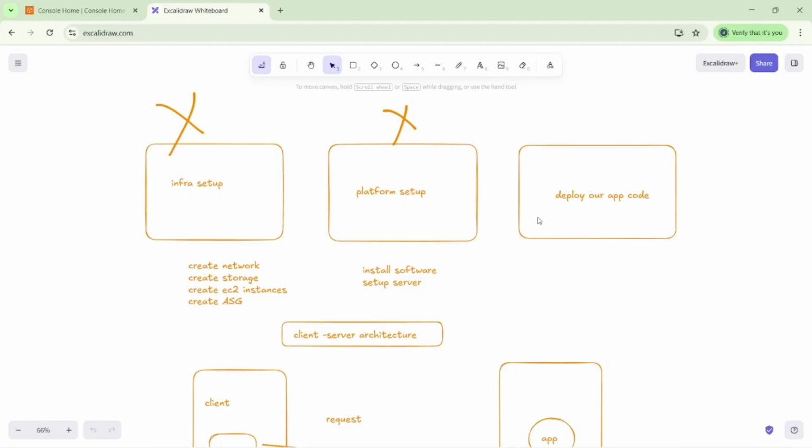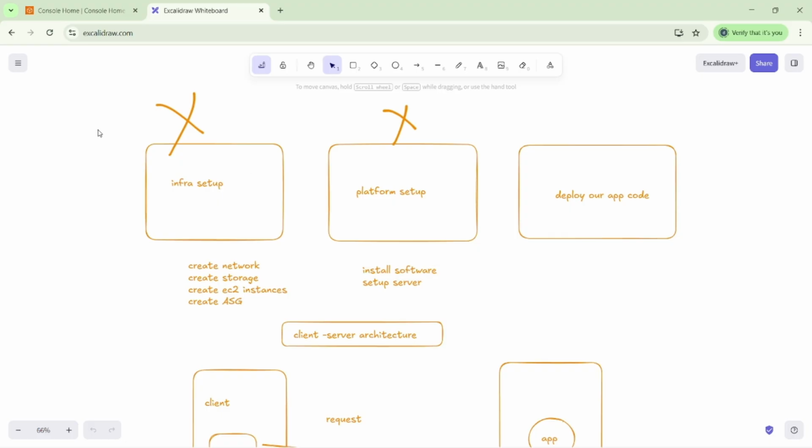Hi everyone. In the last session, we discussed the Beanstalk service and its purpose. We already created one Beanstalk environment and deployed the dynamic sample application on the AWS side. So today we will see Lambda functions.